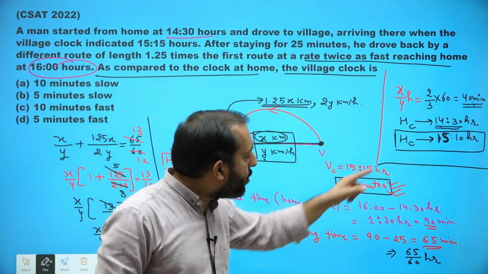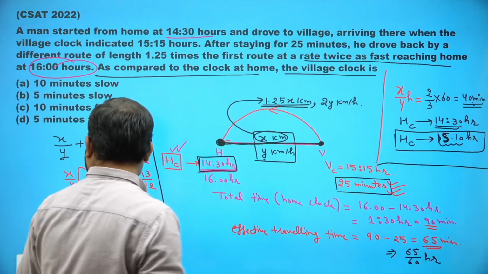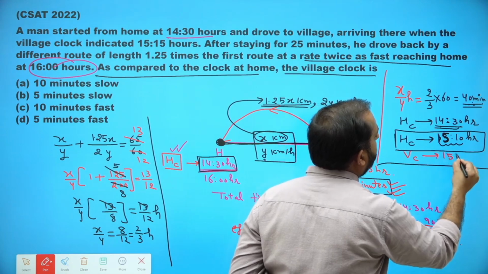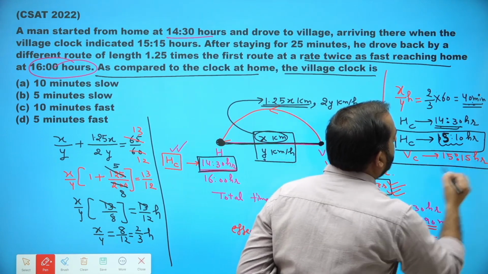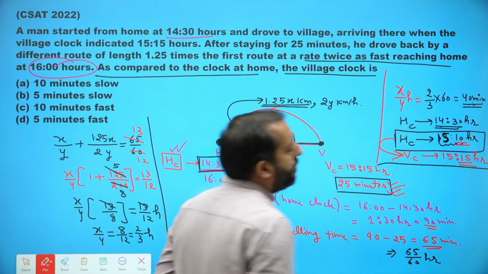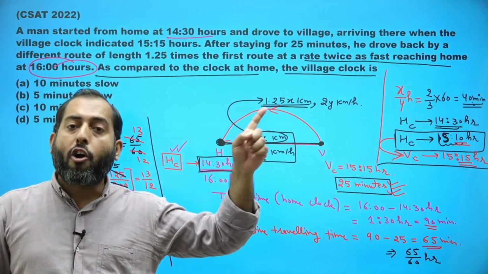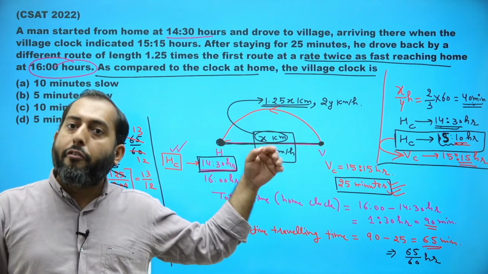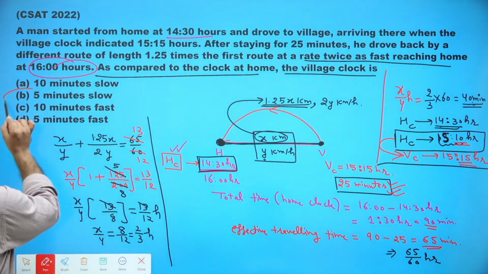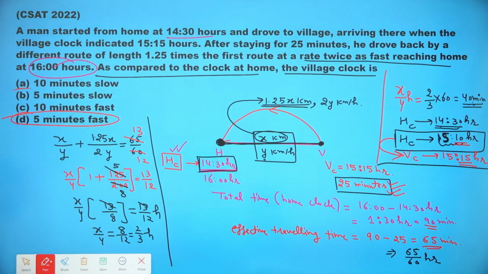So according to home clock, he will reach the village at 15:10. But according to village clock, he reached at 15:15. So I can see the village clock is 5 minutes ahead. According to home clock, he should have reached at 15:10, but according to village clock, he reached at 15:15. So I can say the village clock is 5 minutes fast. Option D should be the right choice here.